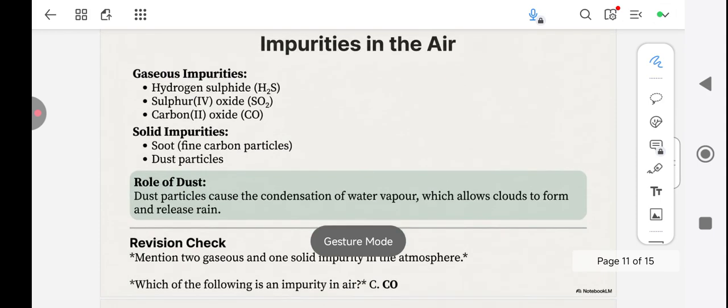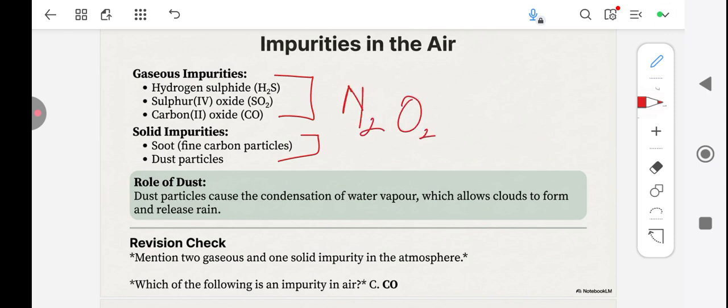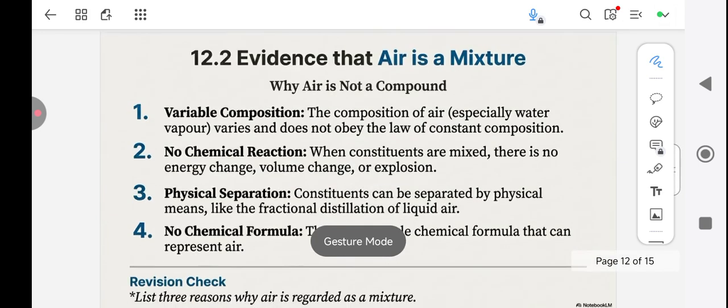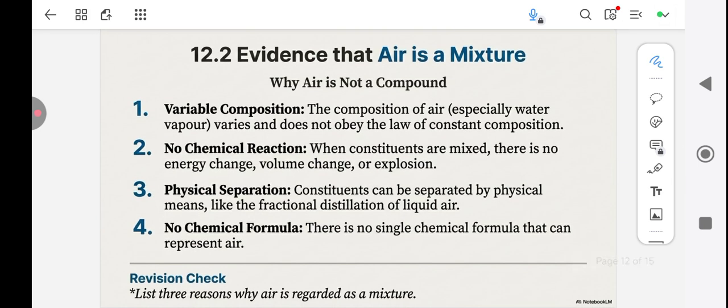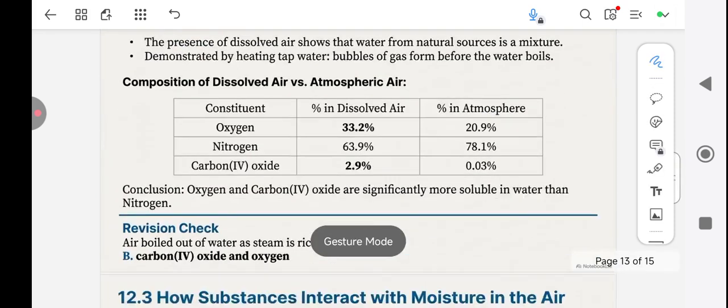What are the impurities that you find in air? Impurities you find in air, we'll talk about this very soon. We have hydrogen sulfide. Anything that is not nitrogen, not oxygen, not carbon dioxide, not inert gases, and not water vapor is an impurity in air. So just keep that in mind. So what are the evidences that air is a mixture? It has variable composition, there is no chemical reaction, and physical separation. You can separate the constituents of air.